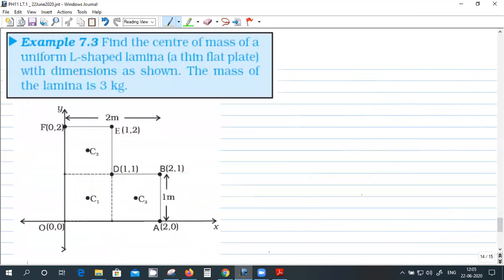This one, this is a distributed mass. What is a lamina? A thin flat plate. So the thickness is very small. It's like a 2D object. Okay. Uniform L-shaped lamina. Okay, the total mass is 3 kg. So the coordinates are given, 1, 2.